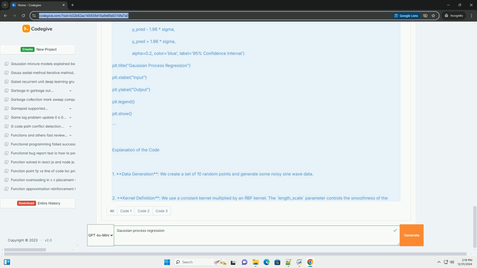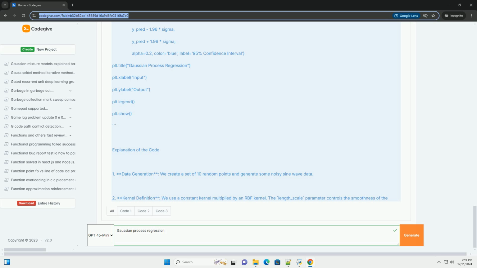plt.title('Gaussian process regression'). plt.xlabel('input'). plt.ylabel('output'). plt.legend(). plt.show(). Explanation of the code.